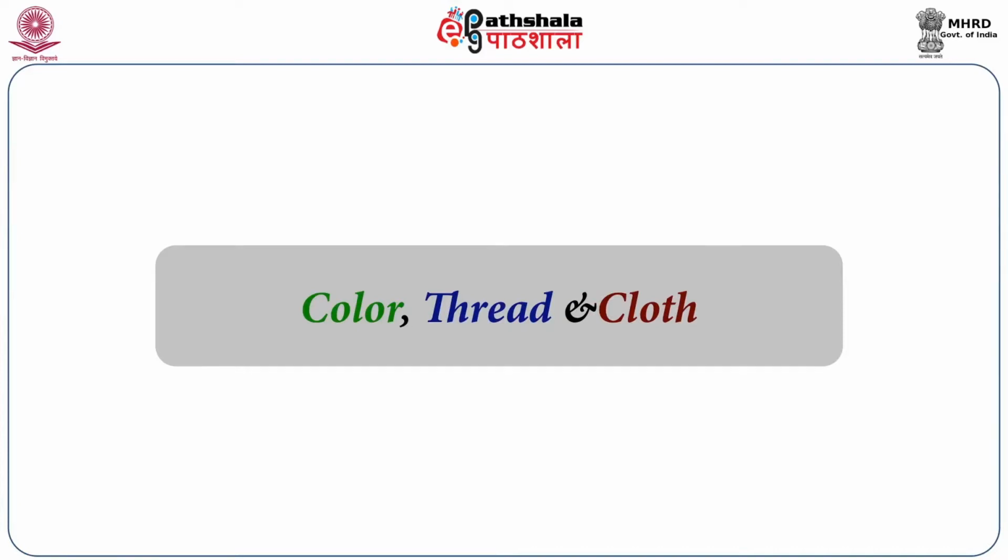So with color, thread and cloth, beginning from the color of threads we can go to the cloth, and we can say very easily that this color of threads is present in cloth itself. Simply we cannot understand that any direct relationship is possible, but indirectly we can point out that it is present there in cloth.